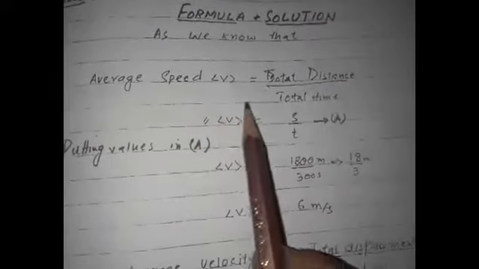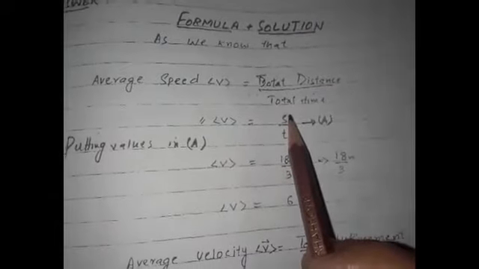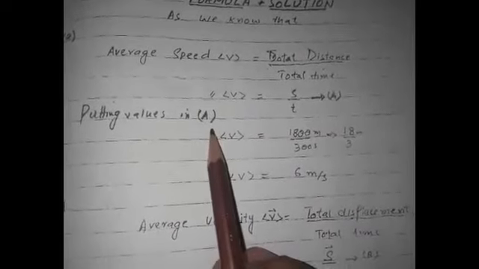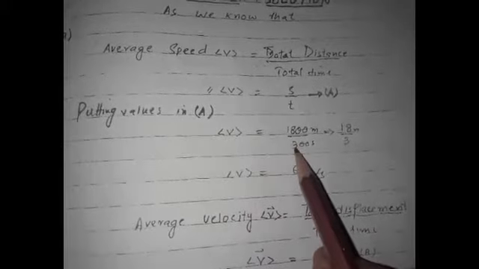Required is average speed and average velocity. Formula plus solution. As we know that average speed is equal to total distance divided by total time. Average v is equal to s by t. This is equation number A. Putting the values in equation number A, average v is equal to 1800 divided by 300 meter per second is equal to 18 divided by 3 meter per second. So average v is equal to 6 meter per second.